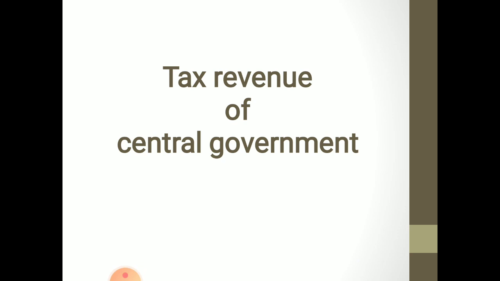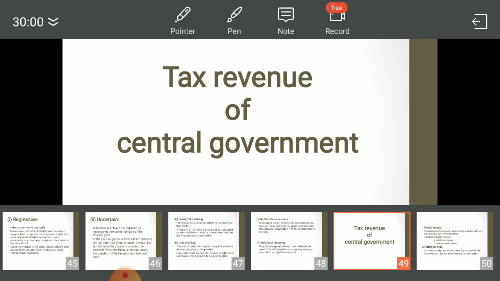We are discussing unit number 3, Indian tax system, and today we are moving towards the topic tax revenue of central government. Here it is written tax revenue. First of all, I would like to give the meaning of what kind of revenue a central government is earning. When government earns revenue, that revenue will be termed as public revenue. So first of all, let us move towards the definition of public revenue.